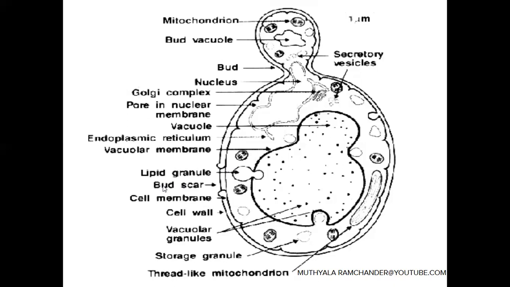The scar-like structures are called bud scars. During vegetative propagation or budding, scar-like structures appear when the buds develop from the yeast cells. Here is the development of one bud. The bud is in a matured condition. When the bud is matured, it leaves the mother yeast cell. This area also produces a scar-like structure, called a bud scar. It is the vegetative structure of the yeast cell.